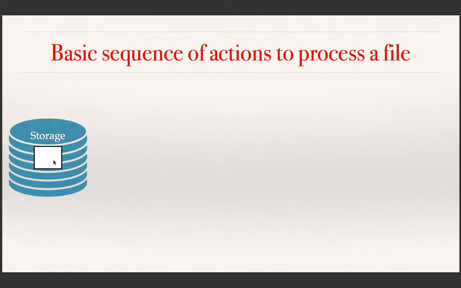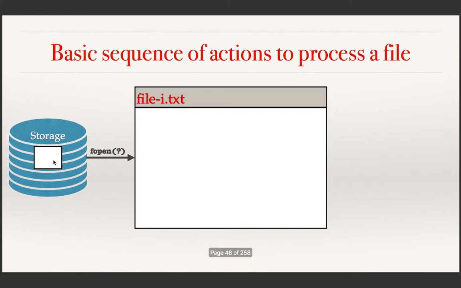The first operation that you have to do is open the file. Even if the file is non-existing, if you want to create a new file, fopen with w as the access permission will let you create a new file. So regardless of the operation, including creation, you first have to open the file.